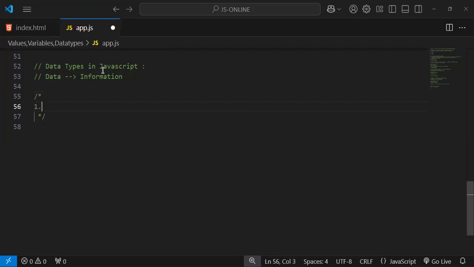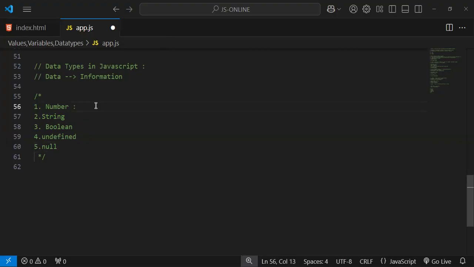So what are the data types that we have? Number, and the second one is string, the third one is boolean, then undefined, and the fifth one is null. These are the main 5 types of data types, the 5 types of data in JavaScript that we usually use or usually handle.